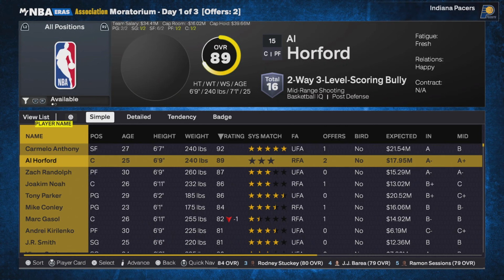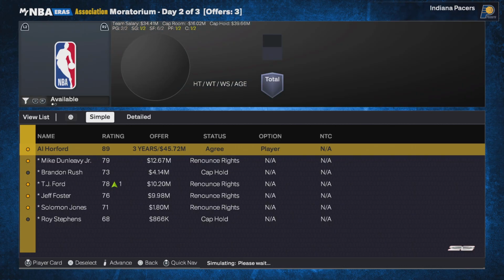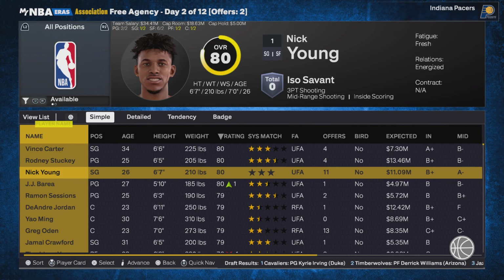Let's get to it. Carmelo Anthony, Al Horford, and Zach Randolph. This team is trying to sign Al Horford. Nice. No, they didn't even end up signing. Okay, they signed Malcolm Brogdon.